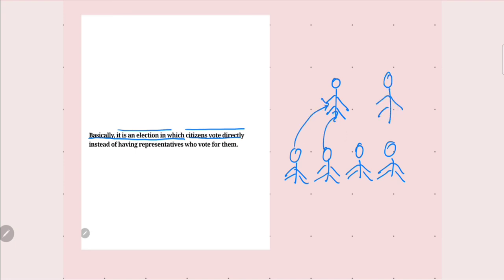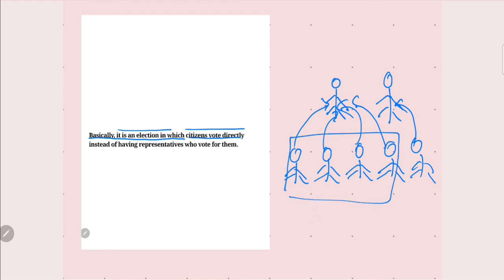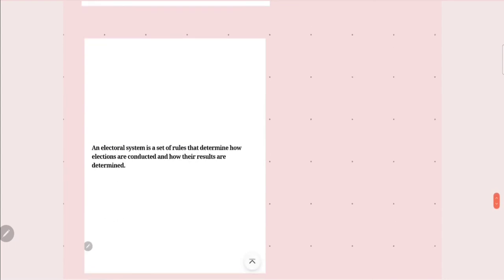There will be other candidates also, from opposition parties; some will vote for this one and some for that one, and if person A wins the vote, then he will form the government. It's very simple. An electoral system is a set of rules that determine how elections are conducted and how their results are determined.